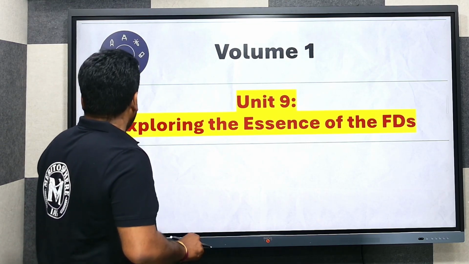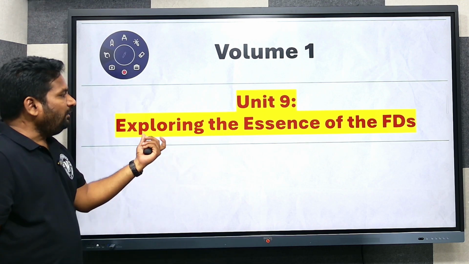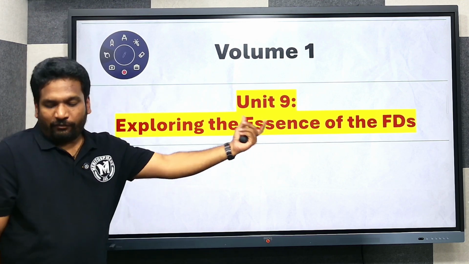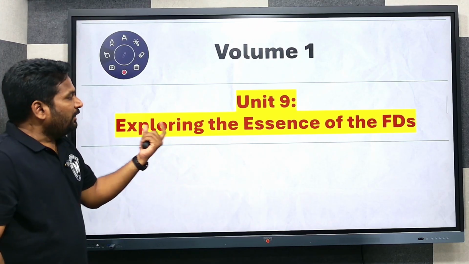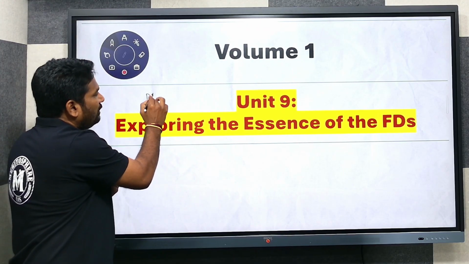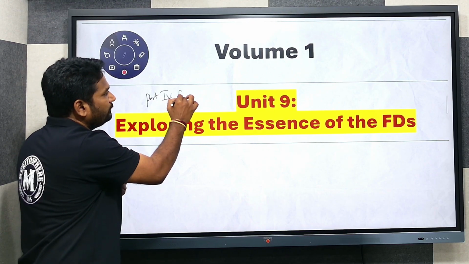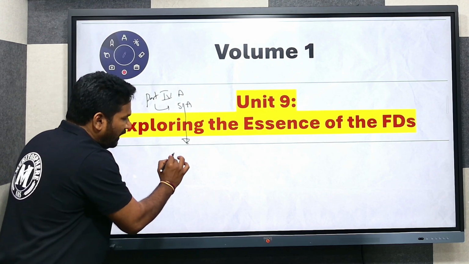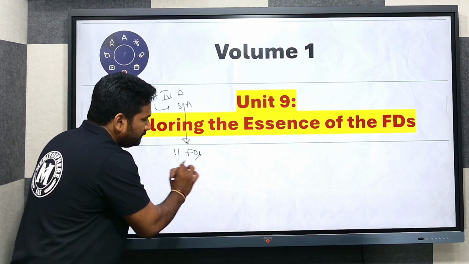Next, Unit 9, exploring the essence of fundamental duties. Fundamental duties were enshrined in Part 4A under Article 51A, where we have 11 fundamental duties.